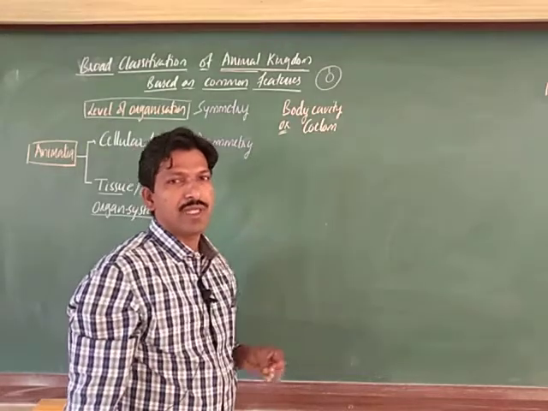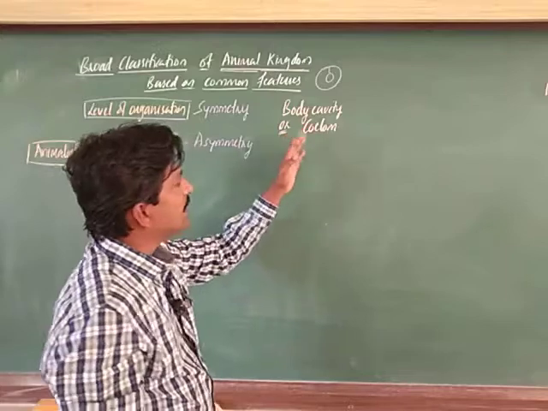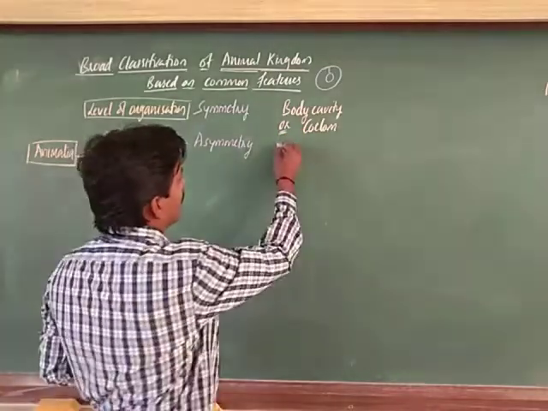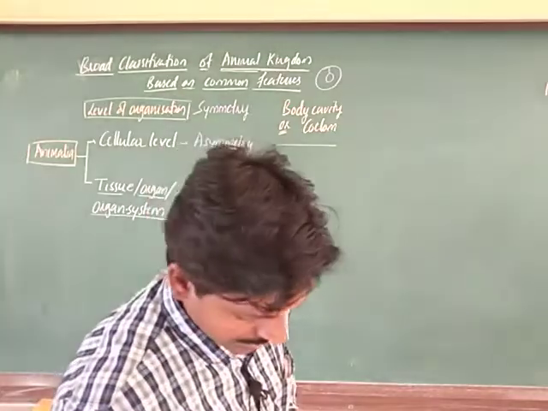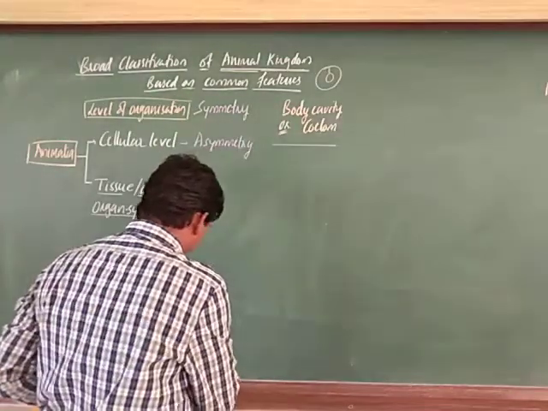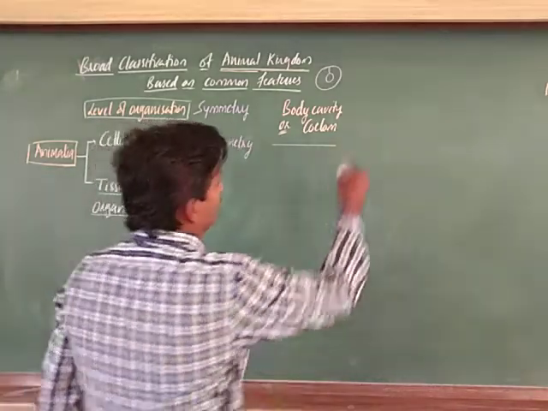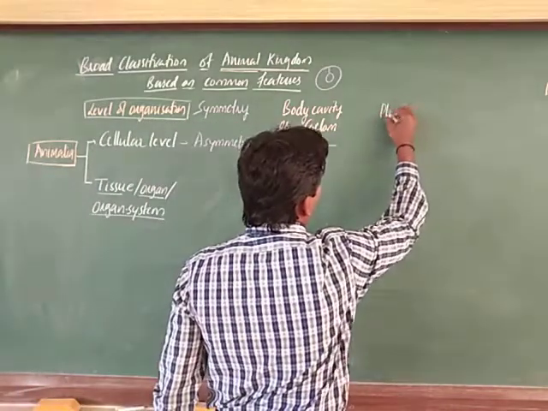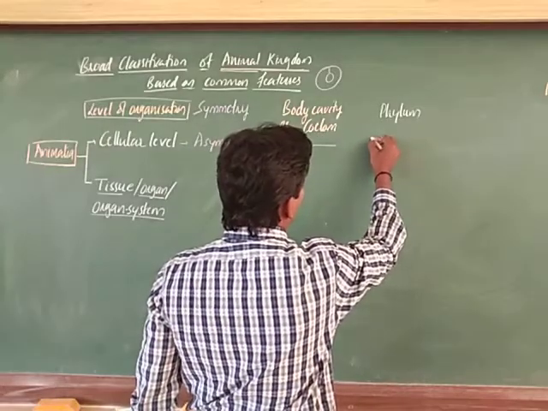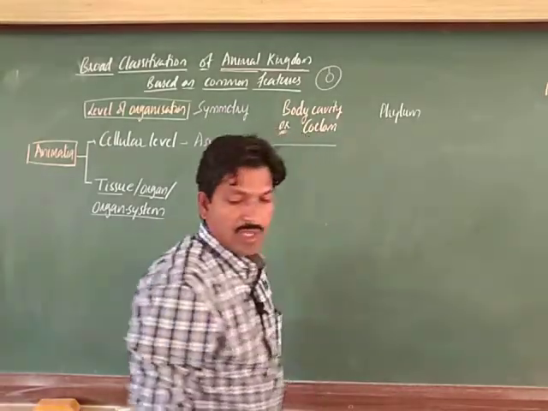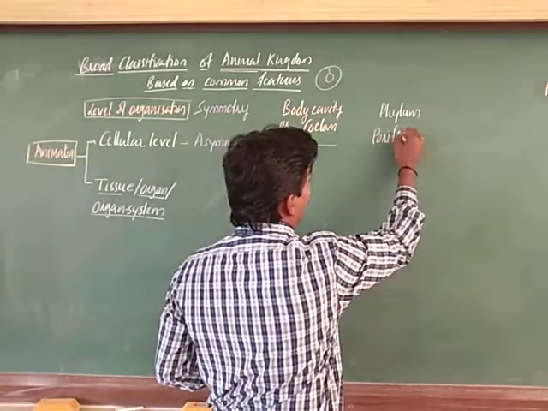So, there is a central cavity. We can say that a central cavity is present, but we will not consider it a body cavity. Okay. So, that is why you leave it as it is. Next the phylum comes here. Which phylum? The example. I will take here different phyla. That is Porifera. Porifera is the example here.